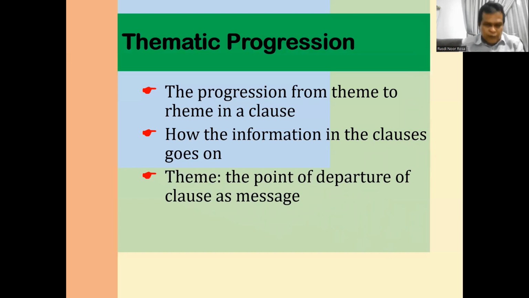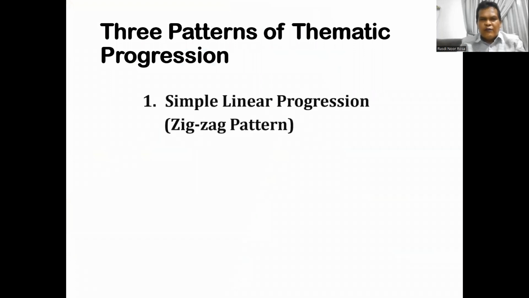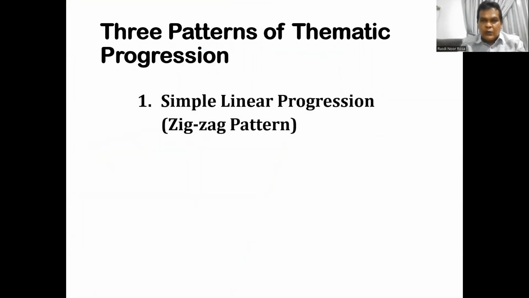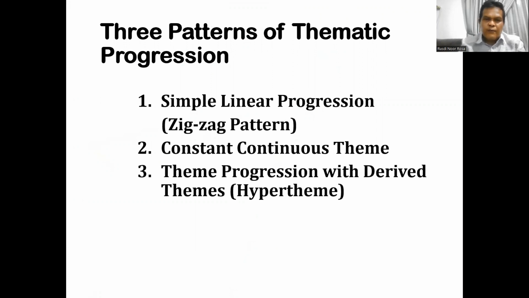I just repeated what I have mentioned before. Theme is the point of departure, and the rheme is the place where the theme is developed. Now, there are three patterns of thematic progression. The first one is simple linear progression, or it is commonly called zigzag pattern. The second one is constant continuous theme, and the last one is theme progression with derived themes, which is also called hypertheme. Now let's see each of them.